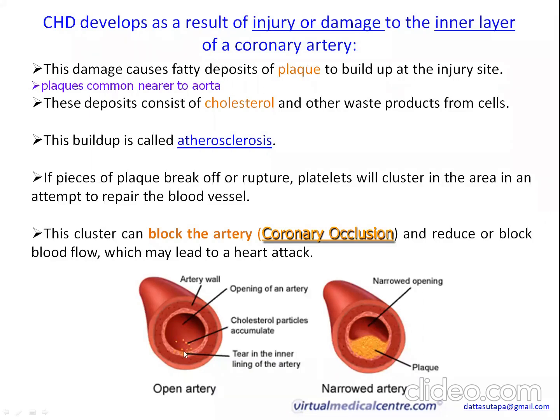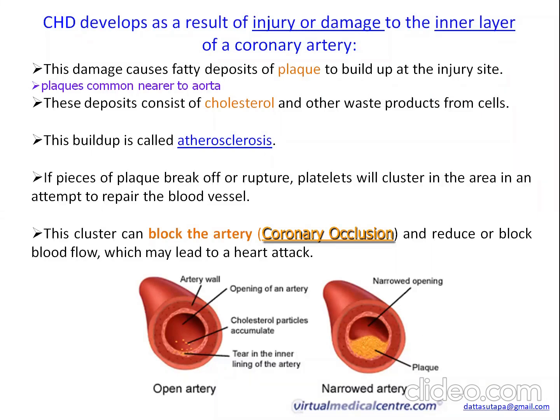Here cholesterol deposition has started. This kind of cholesterol deposition may start in adolescence, and its subsequent effects may be severe in later ages. One may experience it at early ages like 35 or 36.